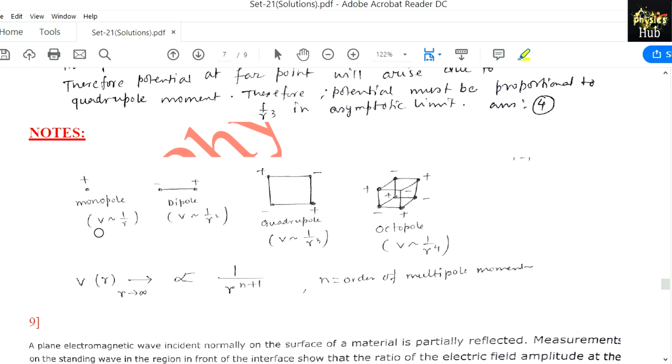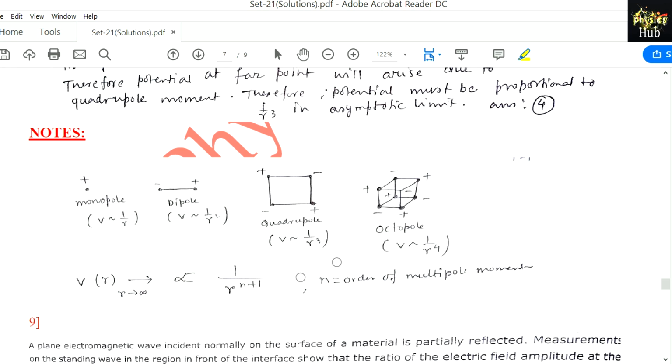Look, this is a monopole, an electric monopole, not magnetic, because a magnetic monopole does not exist, you know it very well. So V of r at r tending to infinity, meaning far away from the charge, is proportional to 1 by r to the power n plus 1, where n is the order of the multipole moment. For monopole, n equals 0, so 1 by r. For dipole, potential is proportional to 1 by r square.